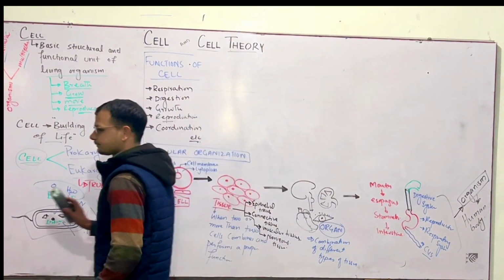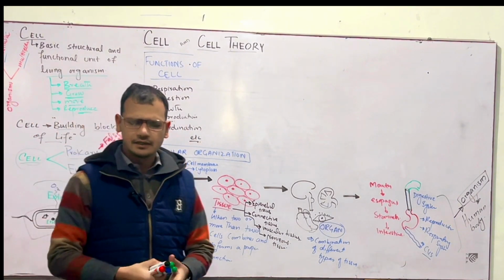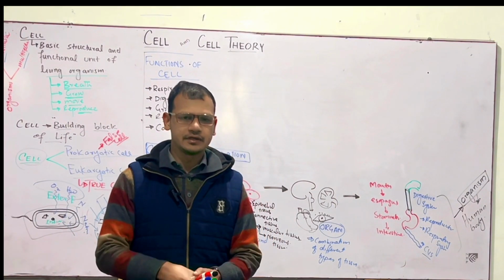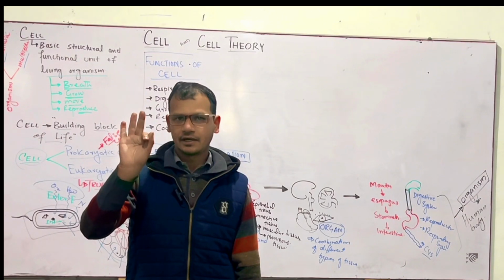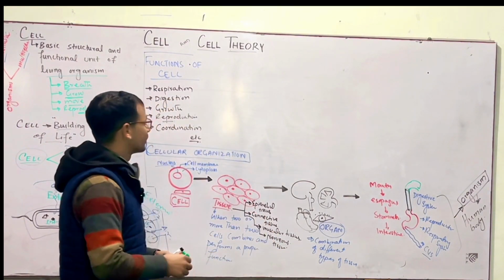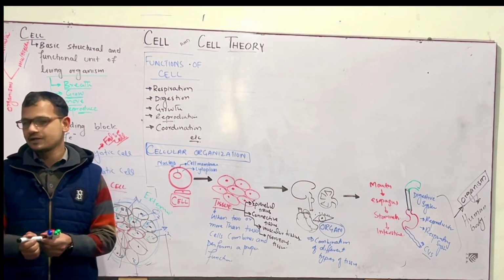Cell theory was presented in 1839, 1838, 1840, around about. There were three scientists, and cell theory has three points. What cell theory actually is? Why is there a need for cell theory?